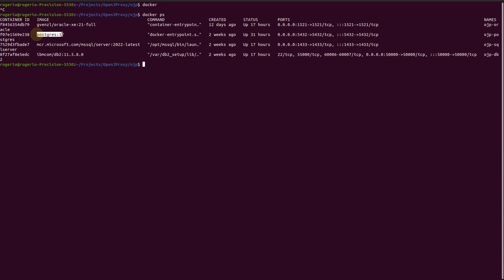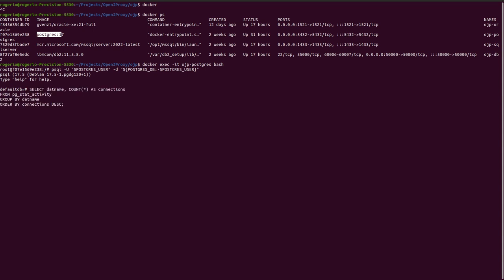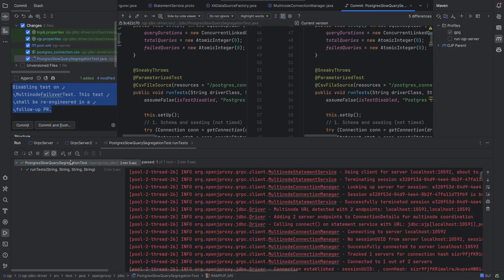Let's first take a look at what I have running here. Docker PS. So we see that Postgres is running. So let's now connect to bash inside this Postgres container. And there inside we're going to connect to Postgres, right? So now we're inside Postgres. We're going to use this select to see activity in the database. Currently there is only one connection to the default DB, which is the database we're going to be using, which is the connection I'm using here to monitor.